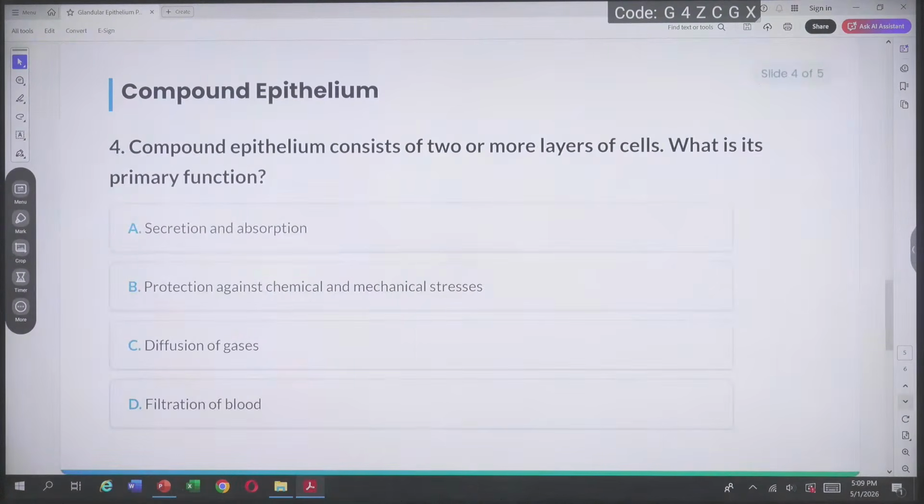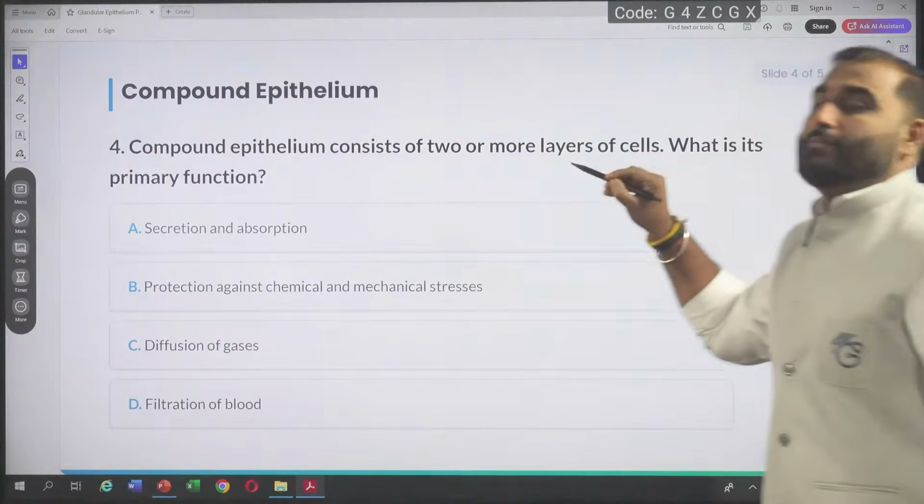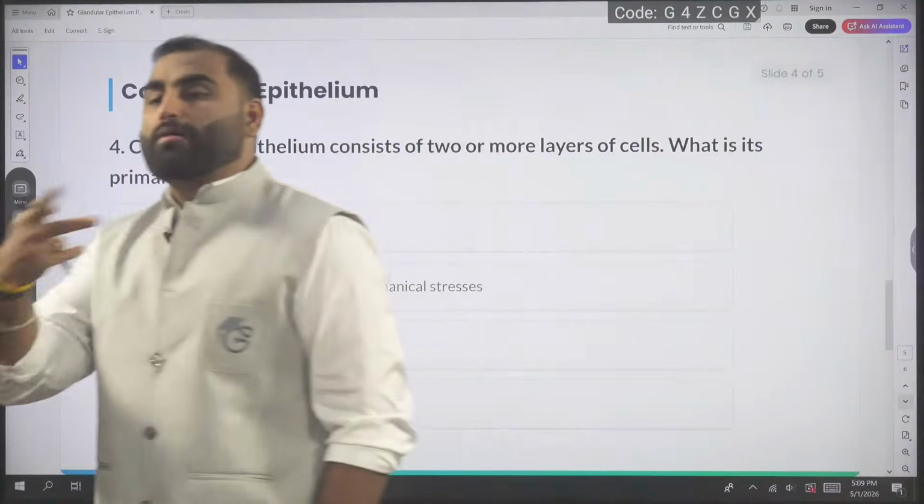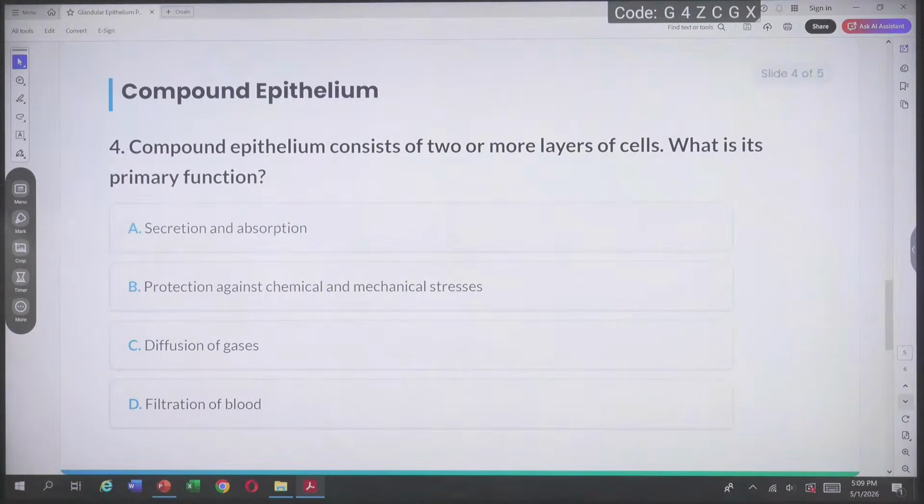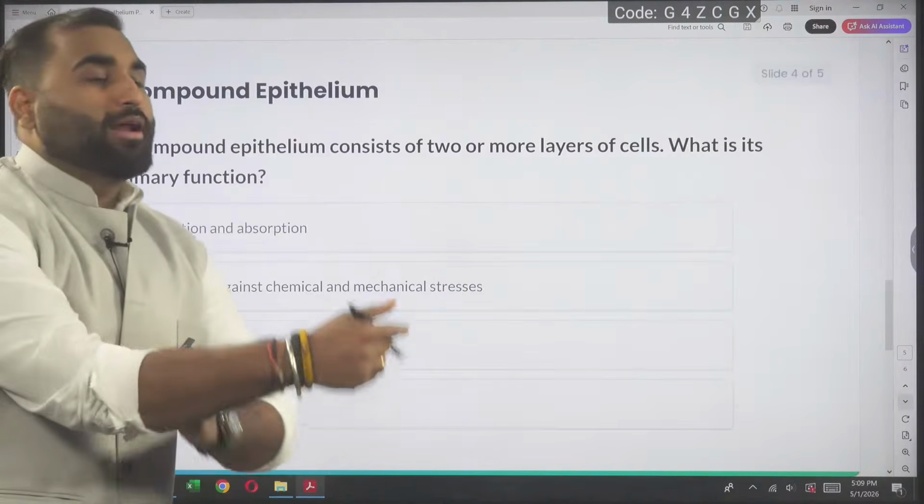Compound epithelium consists of 2 or more layers of cells. What is its primary function? Why is it 2 or more layers of cells?